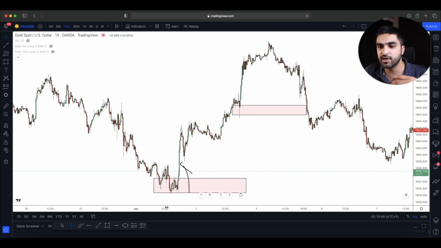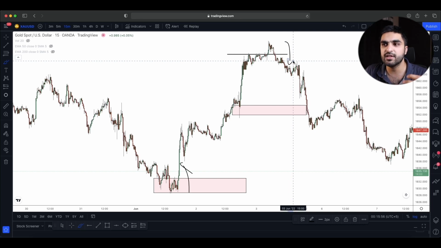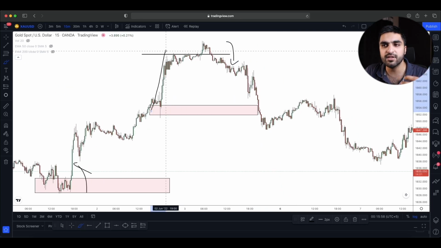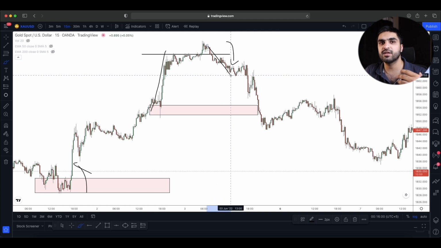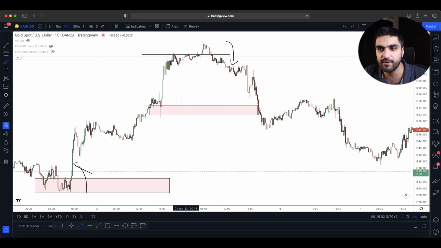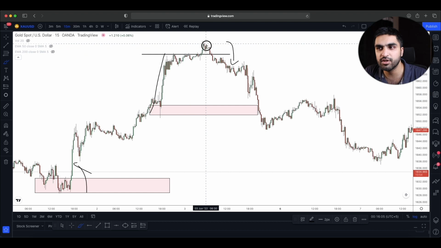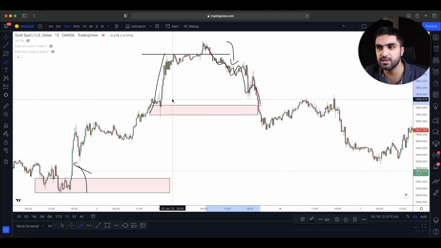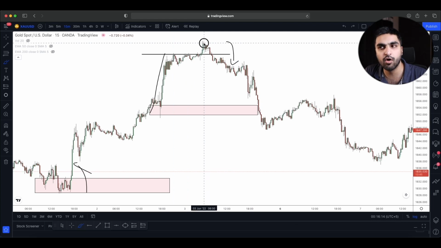Now after we created this higher high here, when market came down, it was coming down with a lot of struggle. What I mean by struggle is that we need to compare the left hand side to the right hand side. There is a clear difference between how the market went up from here to here and how the market is dropping from here to here. We can identify the difference easily. Market is taking quite a lot of time to go down from here to our demand level.